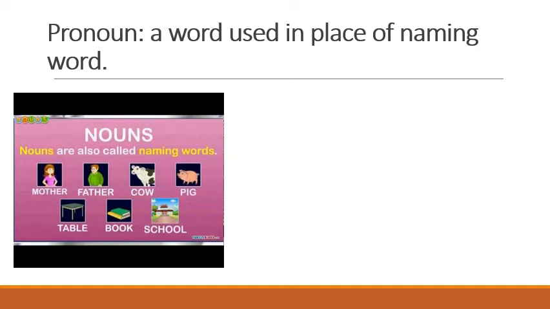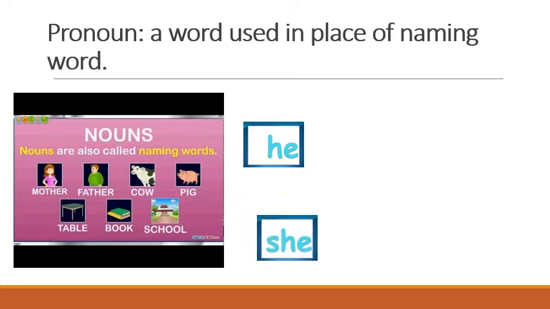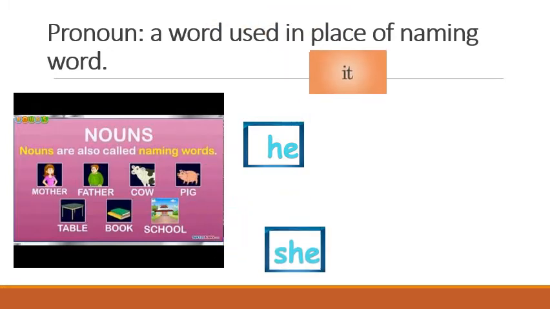But in pronouns, you are not going to use a naming word. What you are going to use? Let's see. He. You are going to use he for boy, man. She for girl, for woman. It you are going to use for animal or anything.